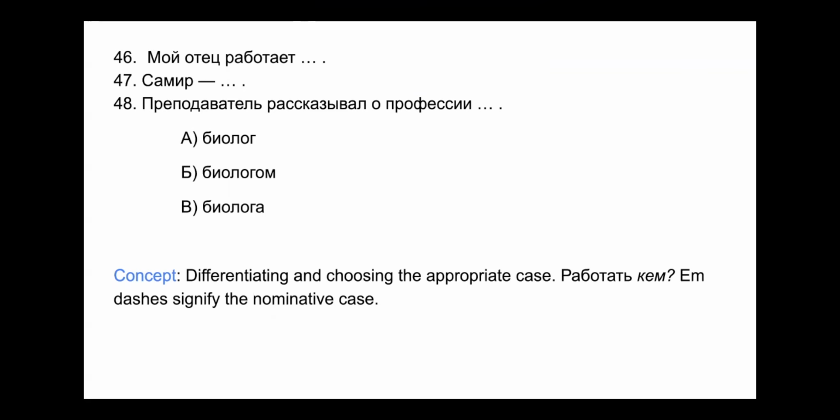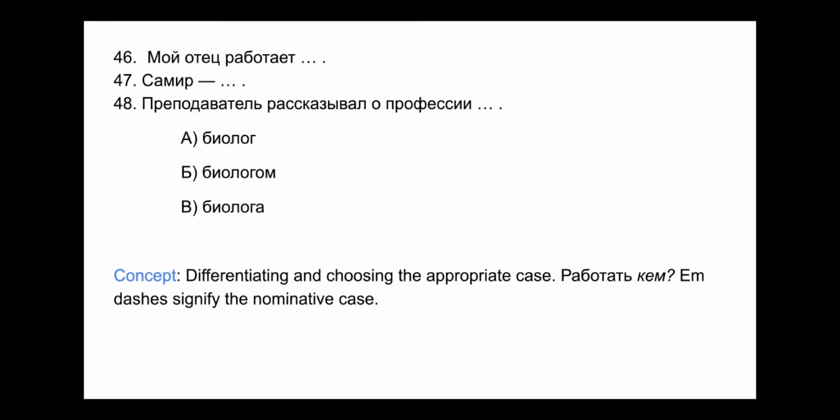The om ending is singular masculine instrumental, okay? Biologa, we have an a ending. An a ending on a singular masculine animate noun is either going to be genitive or accusative animate, because remember, biolog is a person, and so it would be animate for accusative case.